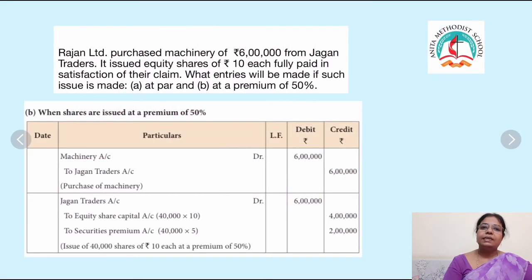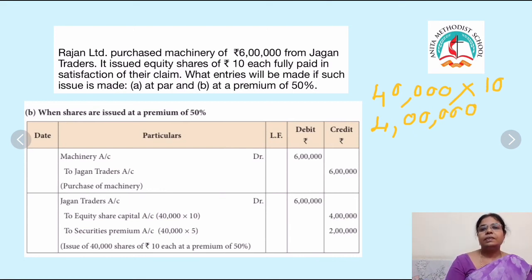So now the journal entry is Jagan Traders account debit to equity share capital account. This 40,000 we have calculated, 40,000 shares, and the face value is 10. So that gives 4 lakhs. So equity share capital account is 4 lakhs and share premium we have calculated as rupees 5.